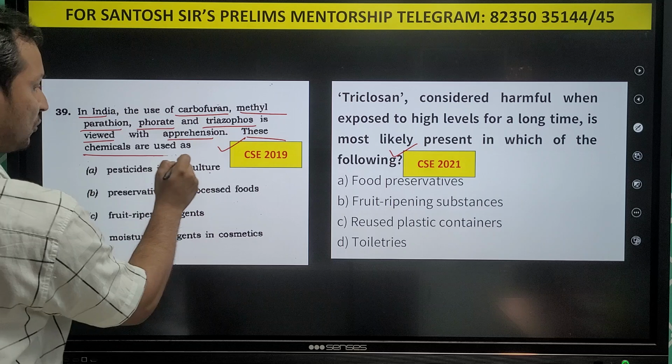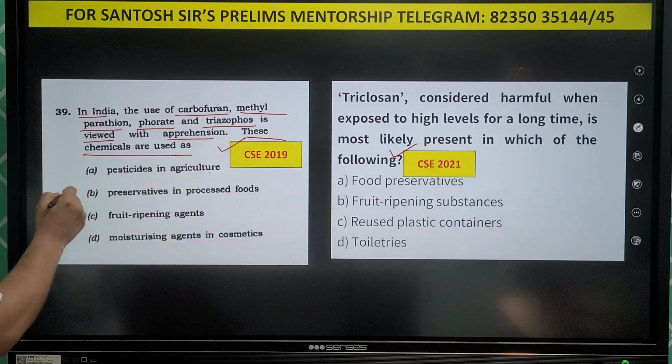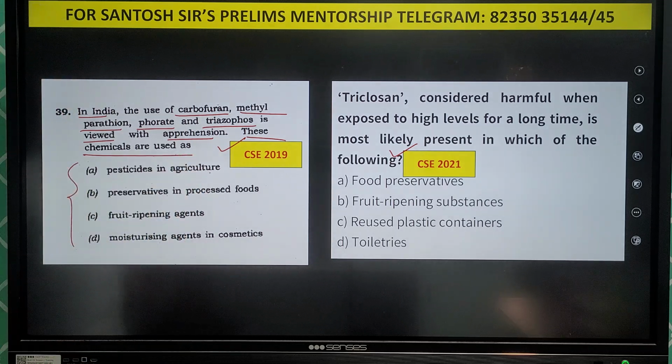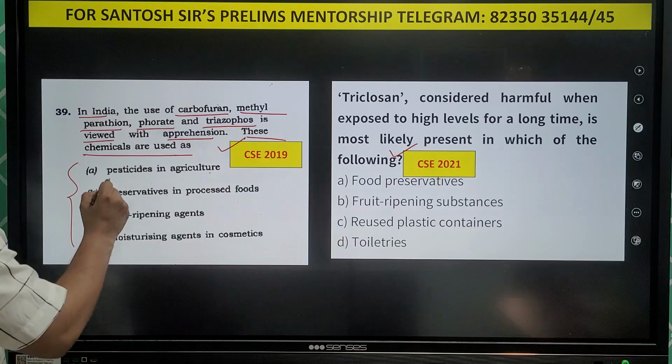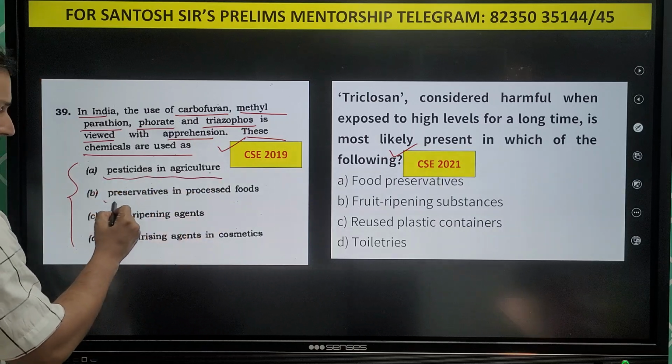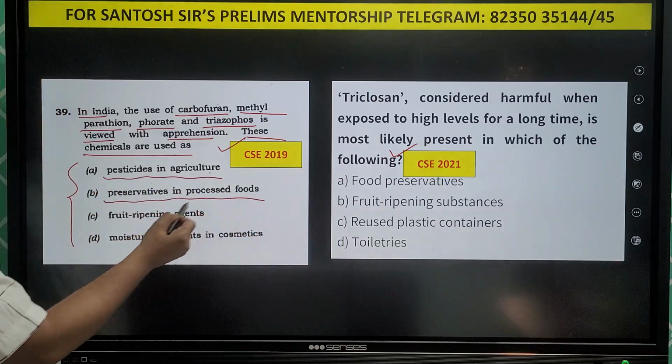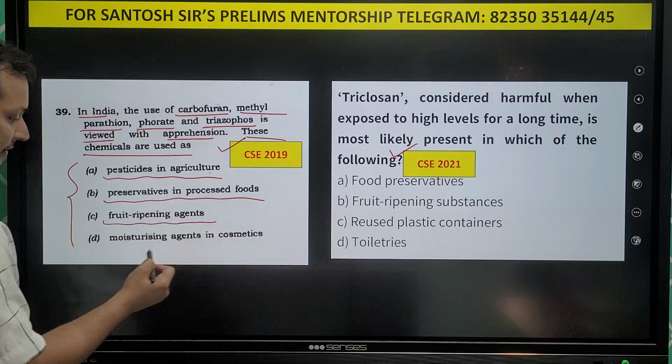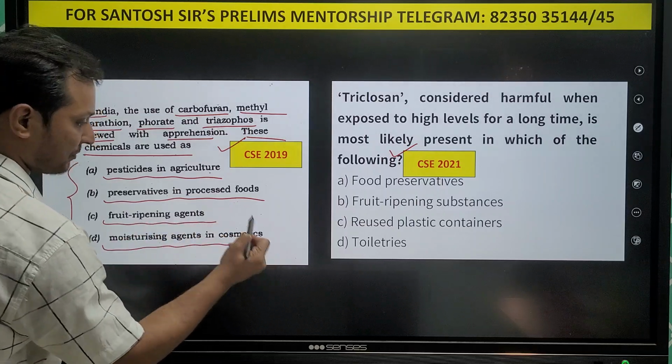These chemicals are used as, you can see the options: pesticides in agriculture, preservatives in processed food, food ripening agents, and moisturizing agents in cosmetics.